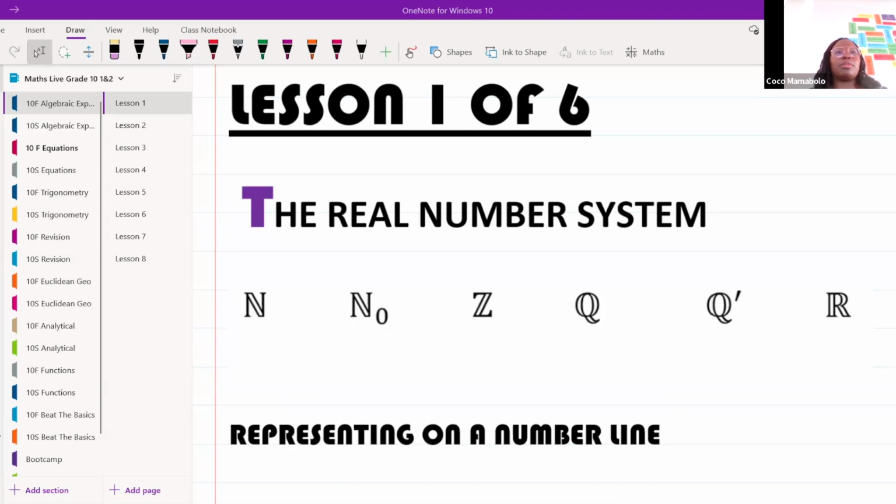So we're going to talk about the real number system. Okay. Now, I just want to test your knowledge. You can unmute yourself whenever you feel like and let me know what you think. Okay, first thing I'm going to ask is, do we know what this N, N-O, Z, Q, Q with a little apostrophe, and R stand for? Anybody want to venture what any of these stand for?